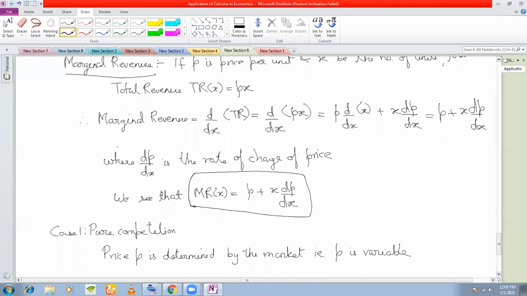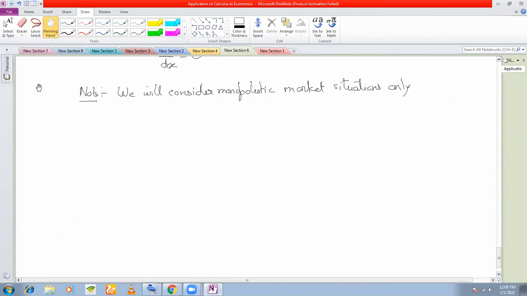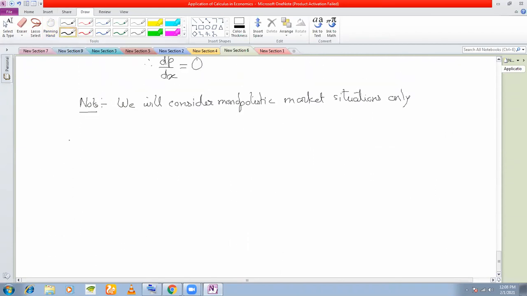That means my marginal revenue must also be equal to price per unit, right? We have shown that marginal revenue as a function of X is equal to P plus X dP/dx.